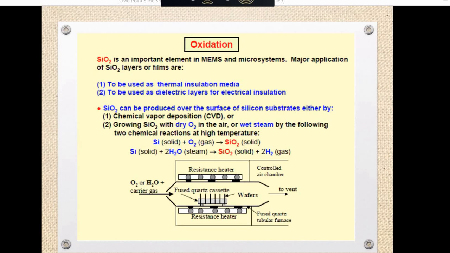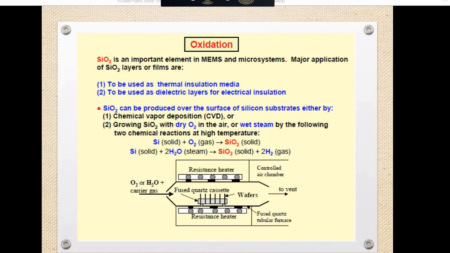So what is the temperature required in this process? In thermal oxidation, the wafer is placed in the fused quartz cassettes. Then the temperature required is 900 to 1200 degrees Celsius. You can imagine that much temperature. But around 1400 you will get what? आपने पढ़ा ट्रिपल टी डायग्राम मटेरियल साइंस में. So you can relate that with this temperature, 900 degrees Celsius, that we require to get fused.